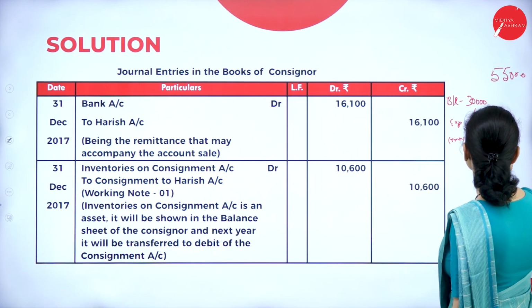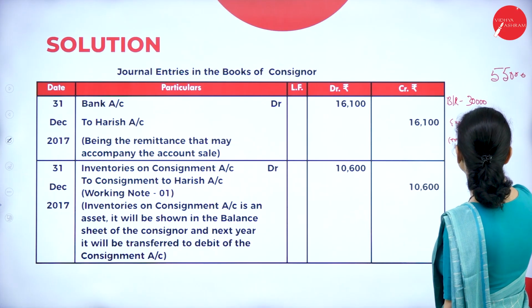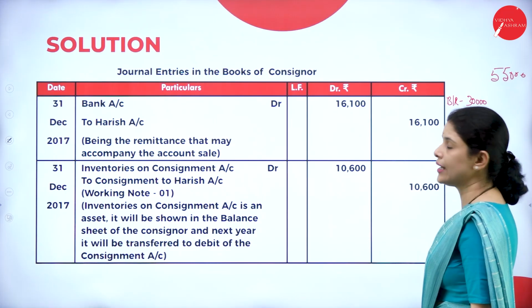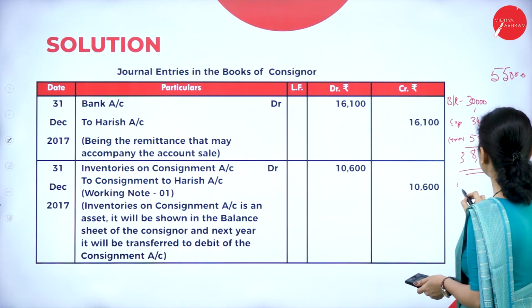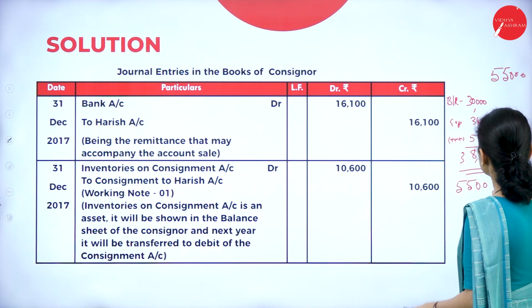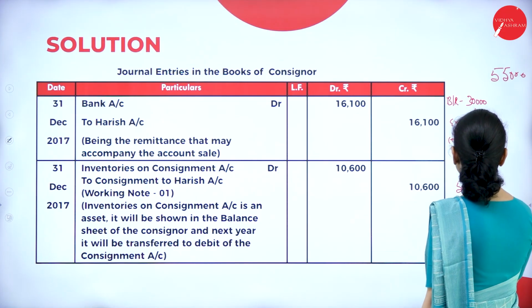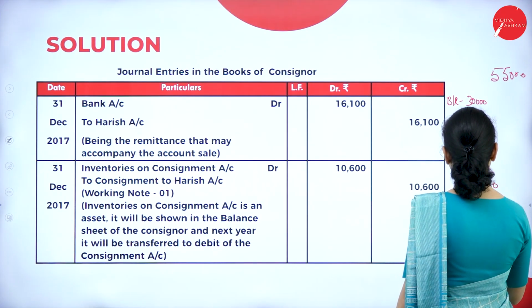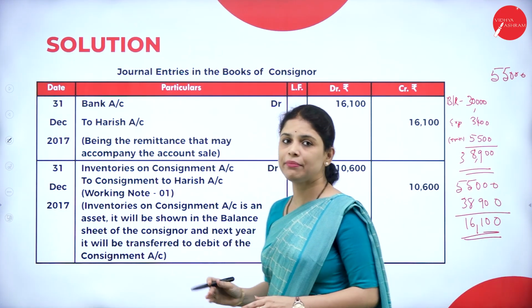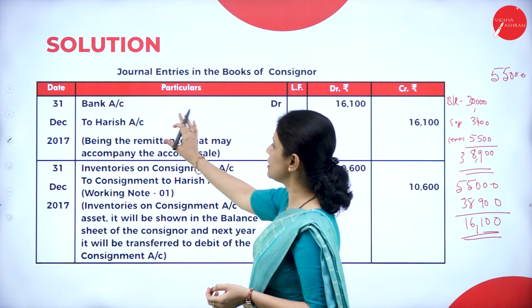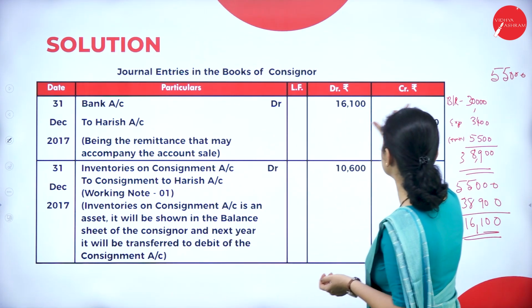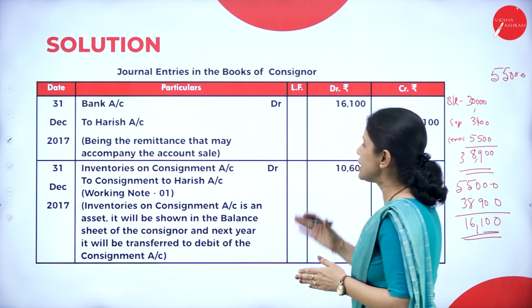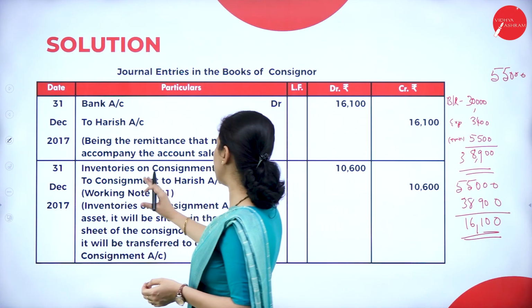So here 30,000 plus 3,400 and 5,500, it will be 38,900. So what we have to do? We have to deduct this 38,900 from this 55,000, that will be 16,100. So this is the remittance given by the consignee to the consignor, that is bank account debtor to Harish account, that is 16,100. Next, inventories on consignment account debtor to consignment to Harish account.